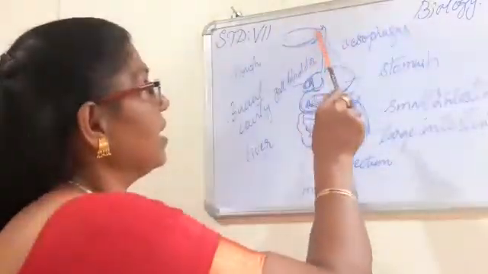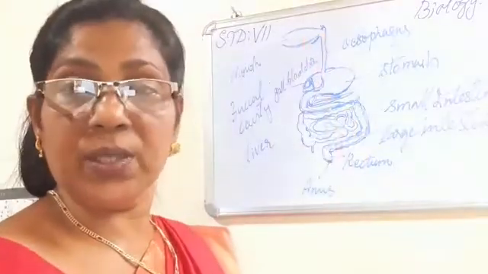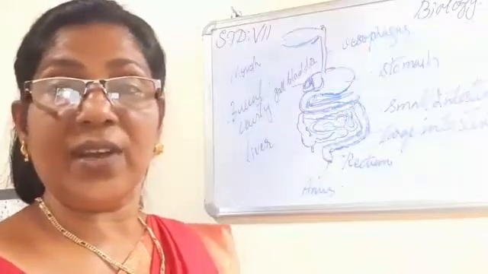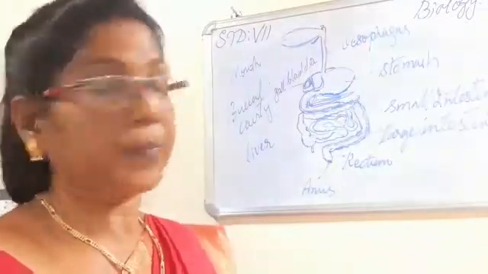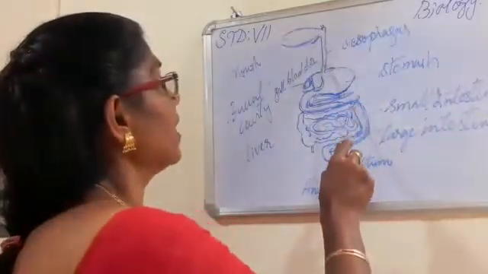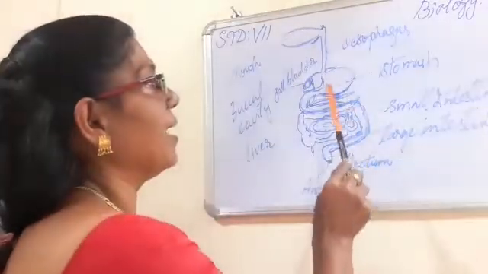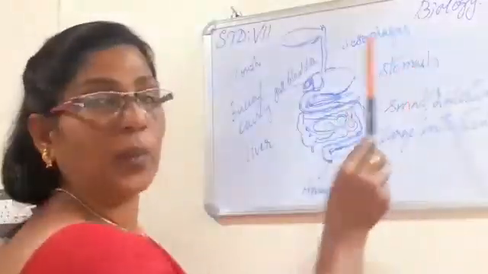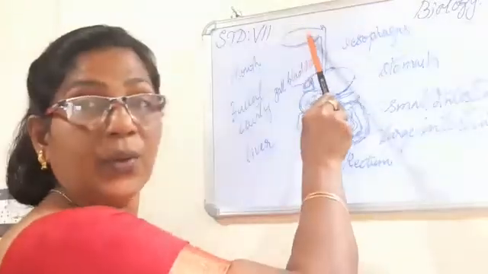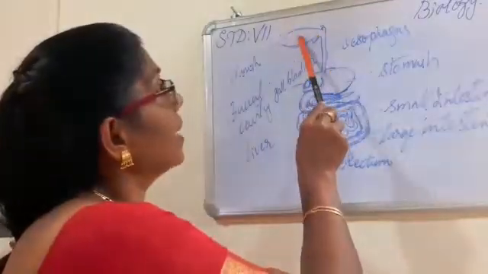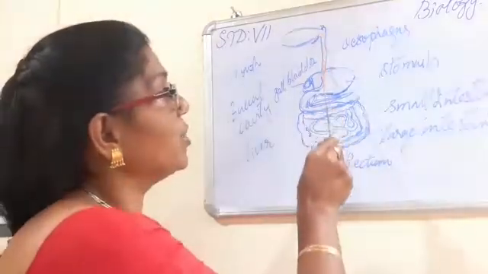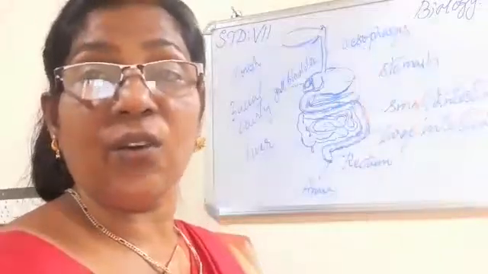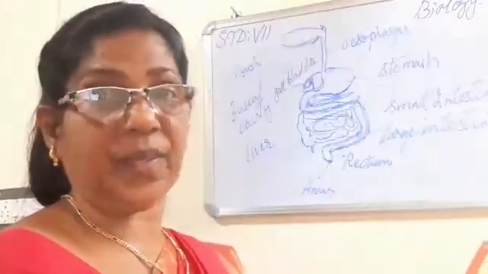The buccal cavity leads to a short tube. This short tube is known as esophagus. Esophagus is also known as food pipe. And the esophagus connects to a large bag-like organ which is known as stomach. The food taken in through the buccal cavity passes through the esophagus and reaches the stomach and stays there for hours for the digestion.